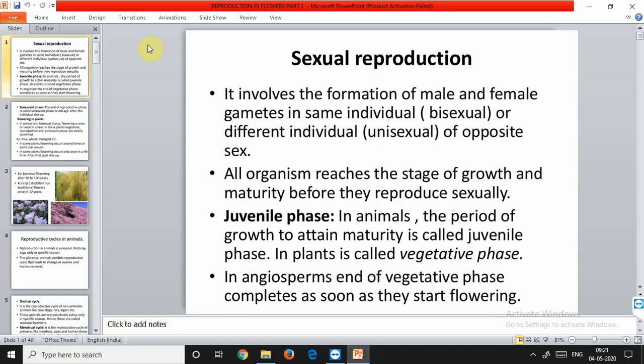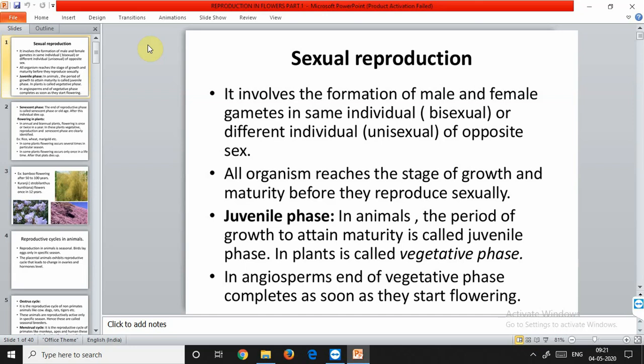But there are also some animals that have this type of differentiation. So when one individual or one animal possesses only one type of reproductive part, male in one and female in the other, it is also called unisexual, like the higher plants, and the same vice versa.